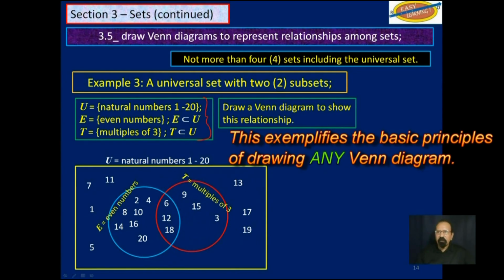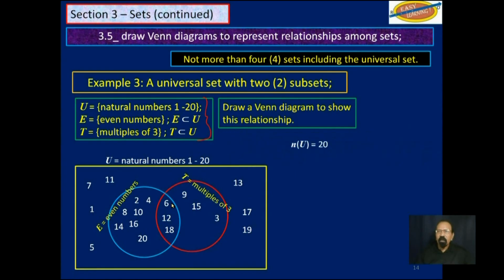So let's look at some statistics on this. We know that the cardinality of U is 20. The cardinality of E, that is to say, this blue circle here, is 10. You have 10 elements there, including the fact that some of them are also in the red circle. However, they are in the blue circle, so 10 elements.